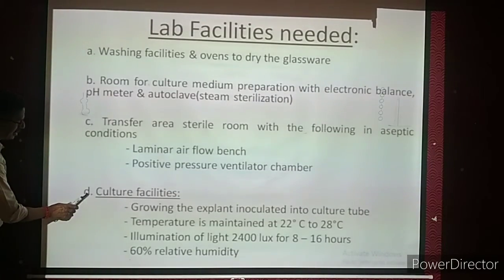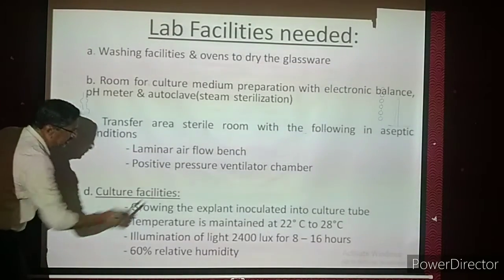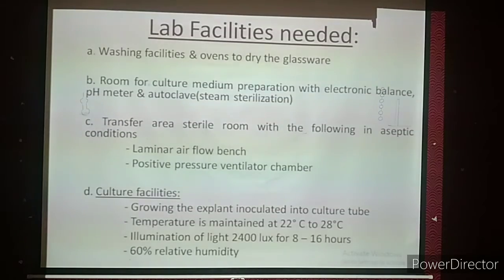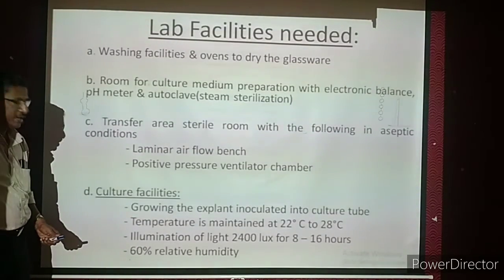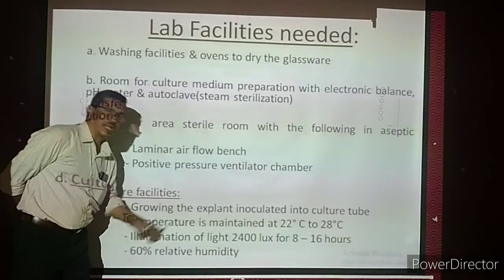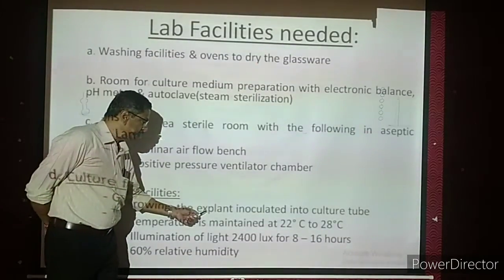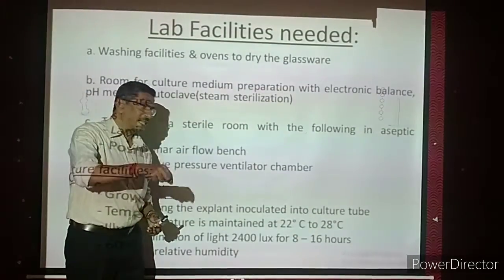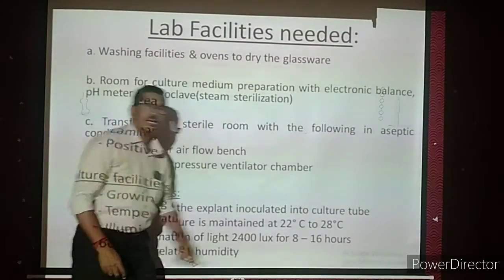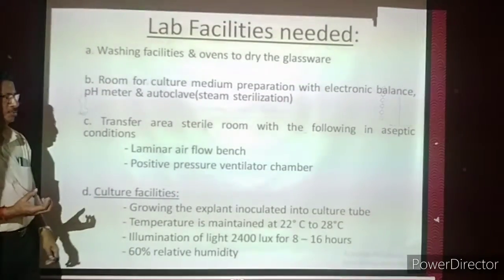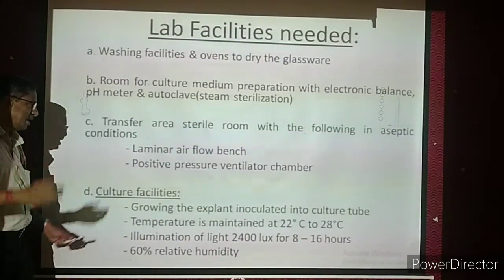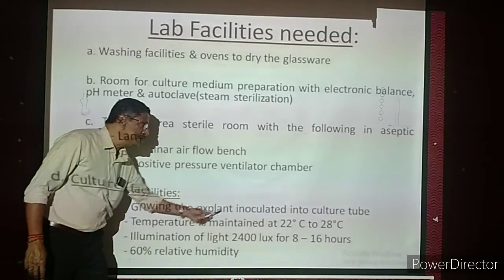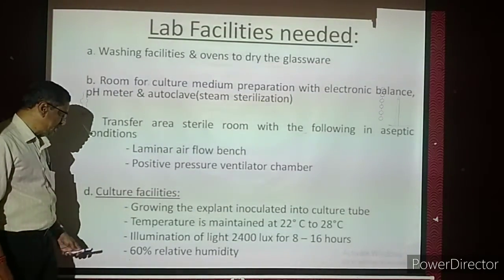Then we come to the next one, culture facilities. For culturing the tissue or organs, what other facilities are required? We have to see growing the explant. I have told you, an explant is a part taken from the plant. Inoculated means we are transferring it into a culture tube. A culture tube can be a test tube, culture vial, beaker or anything.